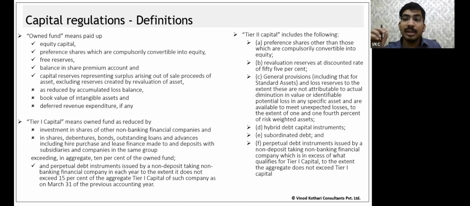These instruments are even riskier than equity. Maybe in some sessions we will discuss it, it's a very typical instrument. These are included in tier 1.